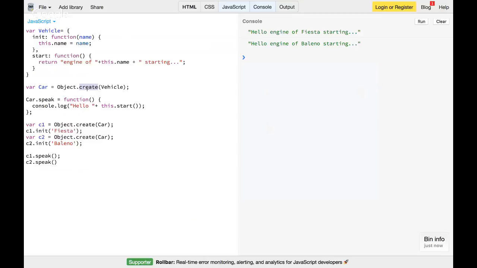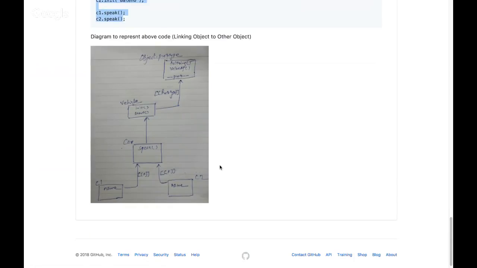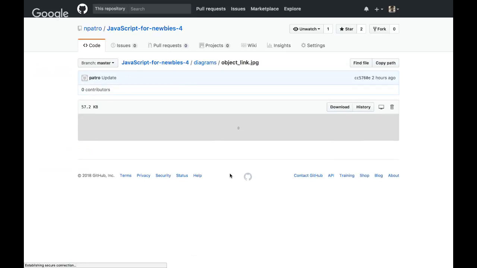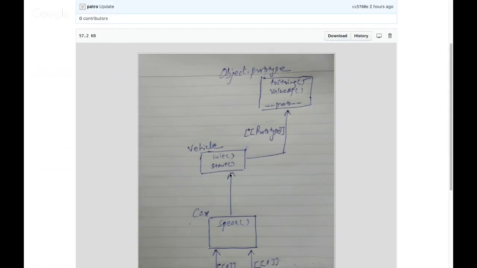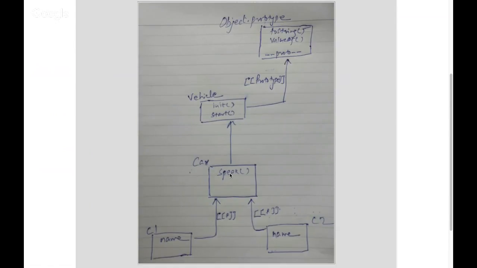If you look at the diagram of this program, it will be like this. You can see here we have a vehicle object. Objects are the squares, right? Vehicle has two methods, init and start, and car is just linked with vehicle.